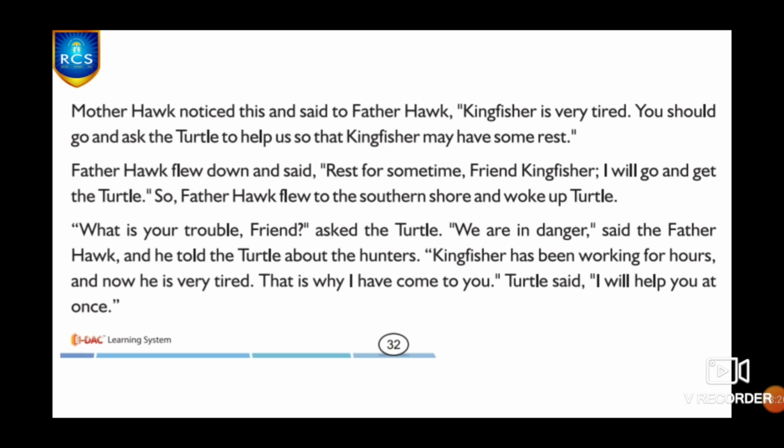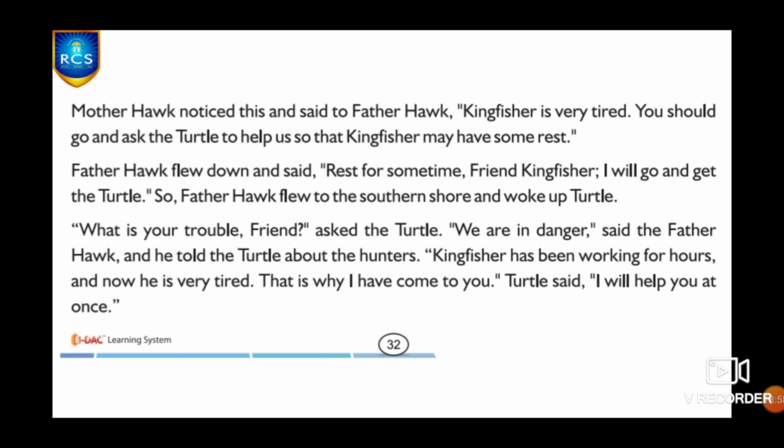Mother Hawk noticed this and said to Father Hawk, "Kingfisher is very tired. You should go and ask the turtle to help us so that Kingfisher may have some rest." Father Hawk flew down and said, "Rest for some time, friend Kingfisher. I will go and get the turtle." So Father Hawk flew to the southern shore and woke up the turtle. "What is your trouble, friend?" asked the turtle.